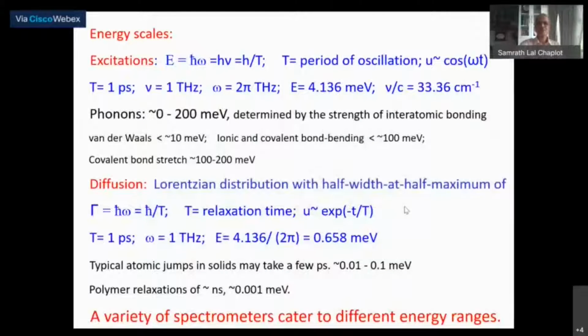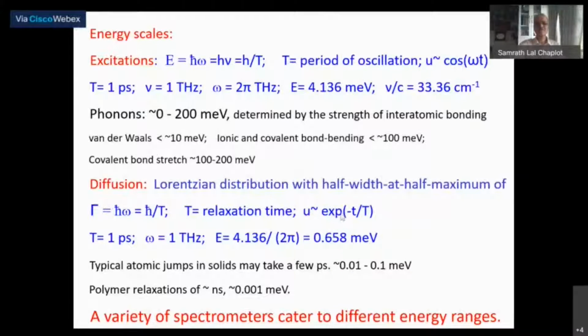So just to get back to the various energy scales that we have been interested in. For diffusion, if tau is the relaxation time of the stochastic dynamics, the correlation decays as exponential of minus t over tau, then its Fourier transform gives us a Lorentzian function.